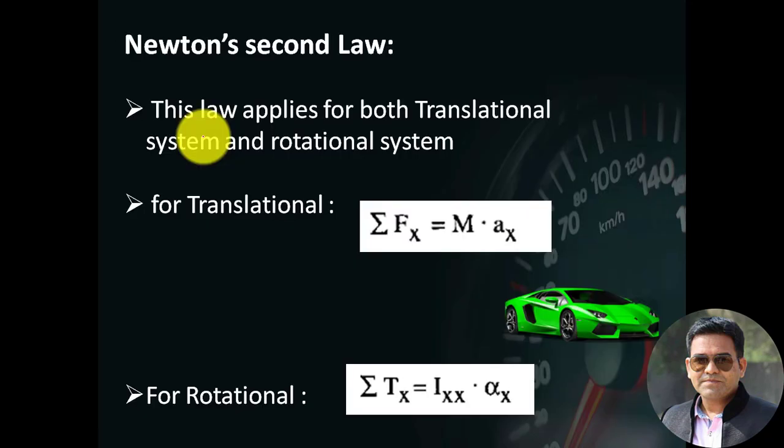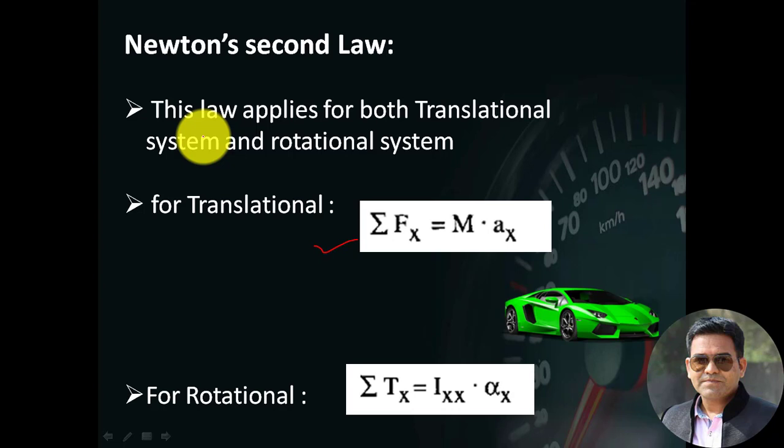To estimate the exact acceleration performance, we take help from Newton's second law. This law applies to both translational and rotational systems. For the translational system, we are very well aware of the equation F equals ma. Considering a number of forces, we can call it the sum of total force.